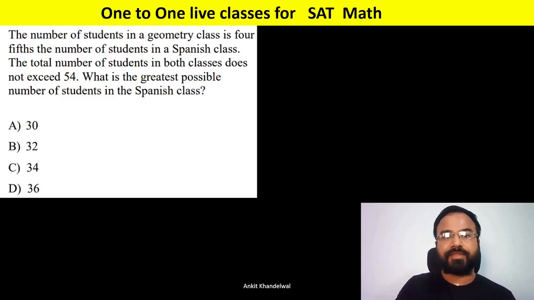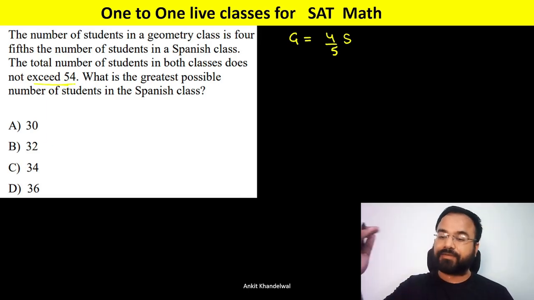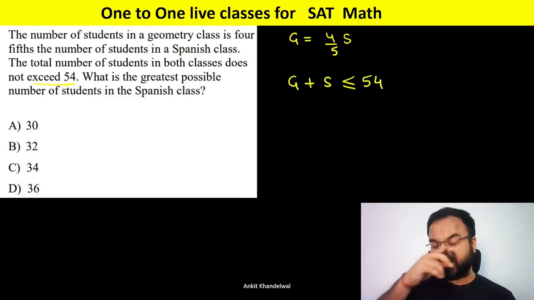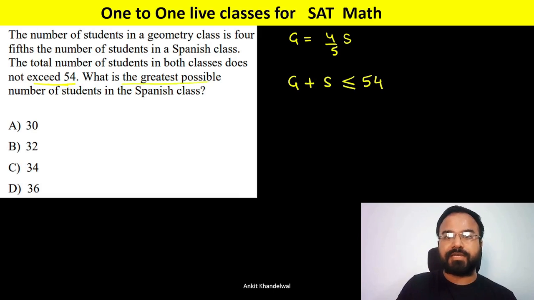Let's see the next question. It says the number of students in a geometry class is 4/5 the number of students in a Spanish class. The total number of students in both classes does not exceed 54, which means either it is 54 or less than 54. So geometry class plus Spanish class is less than or equal to 54. What is the greatest possible number of students in the Spanish class?